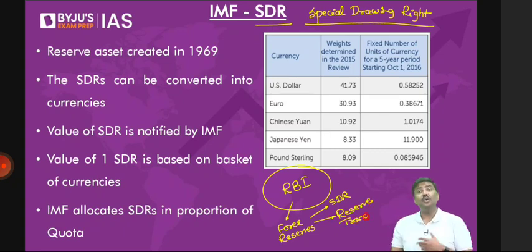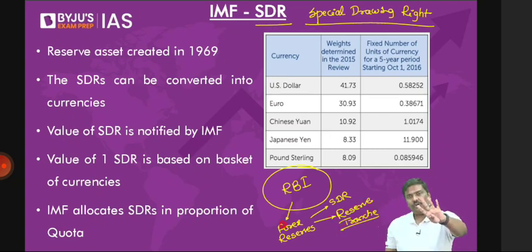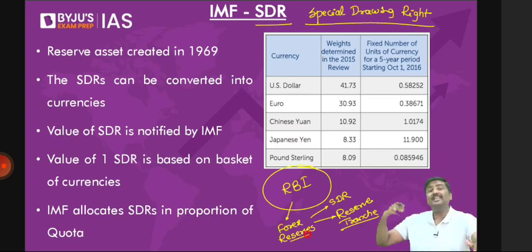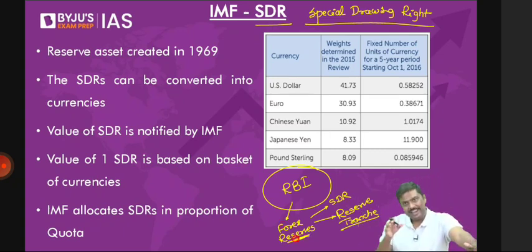Now, sir, you've written only 2, but you said 4. Right? Cash. And basically the forex, foreign currencies, foreign currency assets, and gold are the 2 components. In fact, I'll show you a table. Have patience. Let's start with SDR.